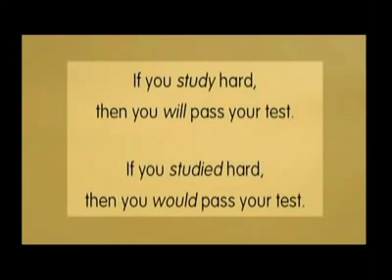In the first example, it's a bit like making a useful suggestion. The second sentence is less definite and less polite. It suggests that the person doesn't study hard now. So that's two ways of making the conditional tense. How to say that one thing will happen or might happen if something else happens.